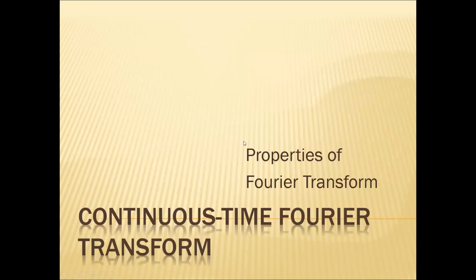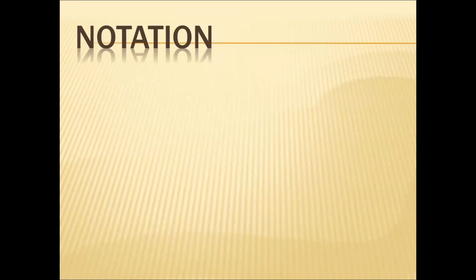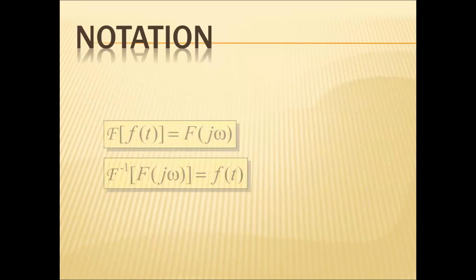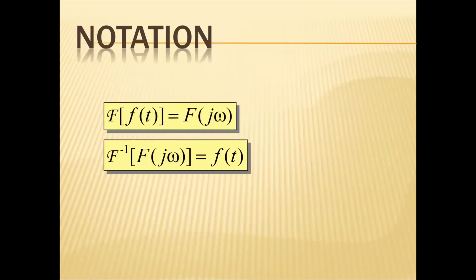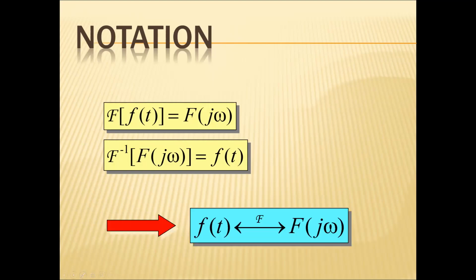Now that you have solved basic problems on Fourier transform, let us talk about properties of the Fourier transform. Before going to do it, let us fix some notations. Fourier transform of f of t equals F of j omega, and inverse Fourier transform of F of j omega equals f of t. These two form a Fourier transform pair. In the future slides, we are going to use this notation.